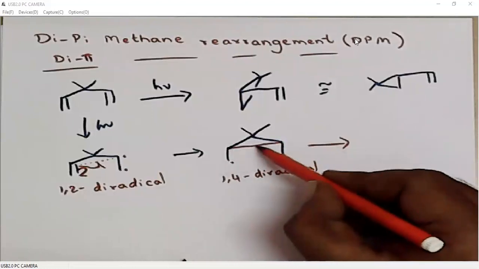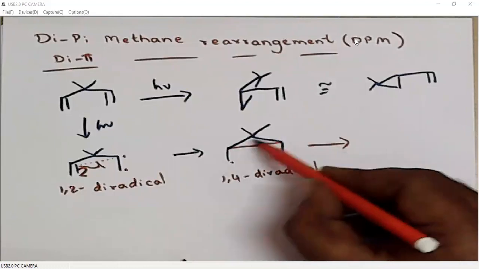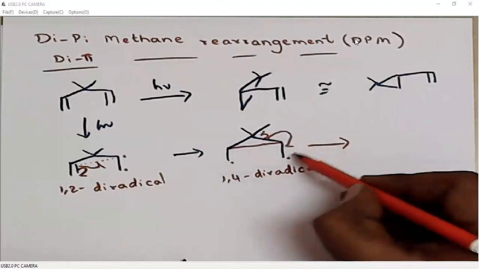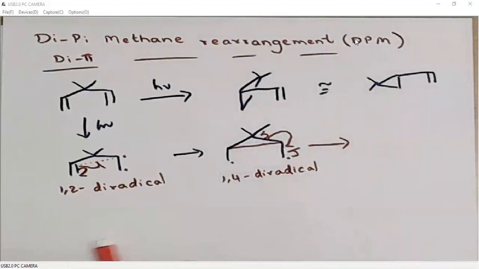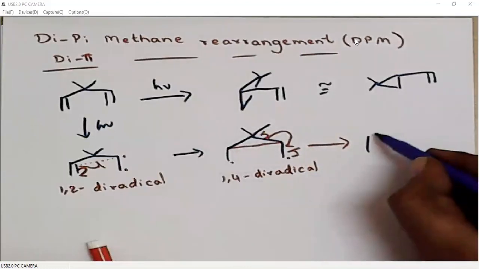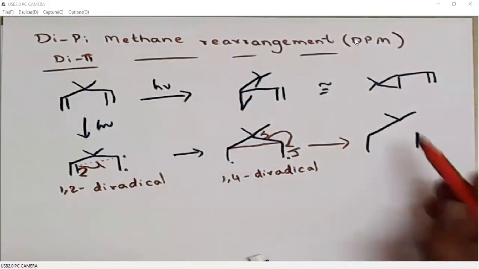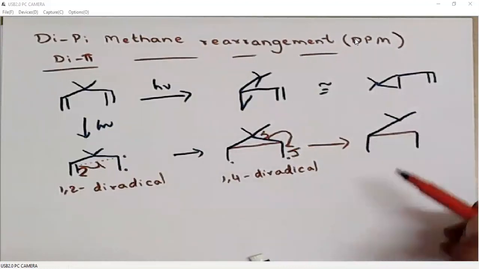In the three-membered ring, this is the new bond. These two are the old bonds. We can break any one of these bonds. For example, if this bond is breaking, then we generate this. This is the new bond generated.